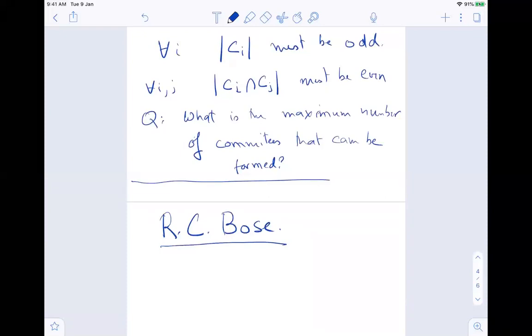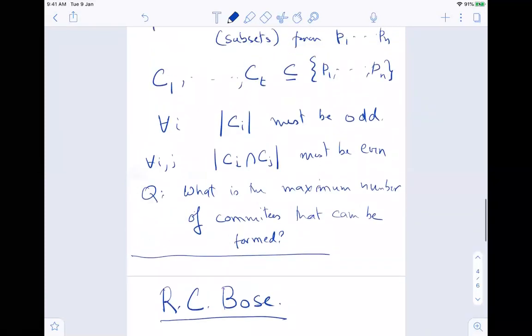And he was a part of ISI. He was, of course, in the stat math unit, and he was a combinatorist. He has lots and lots of work in coding theory and combinatorics and this thing.